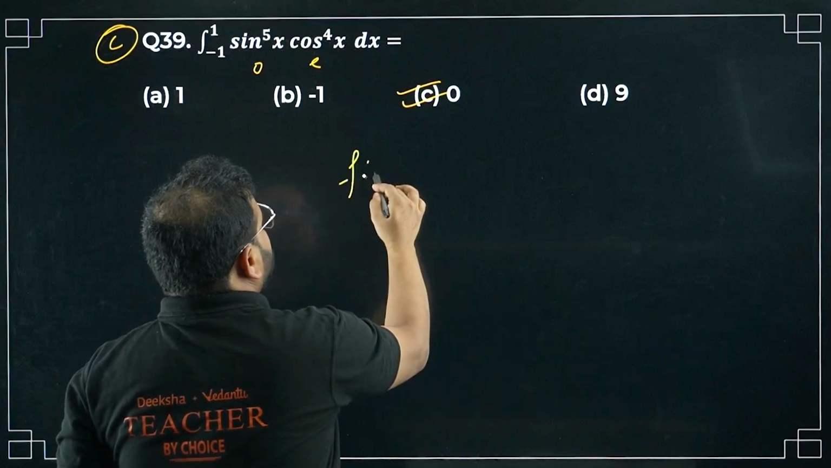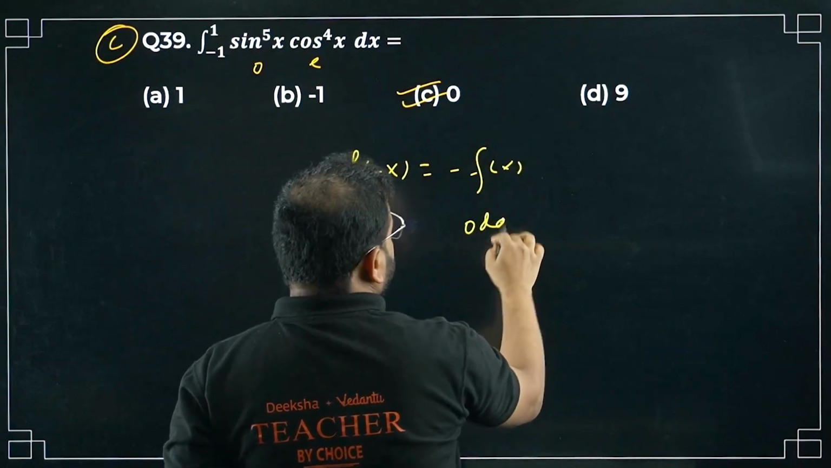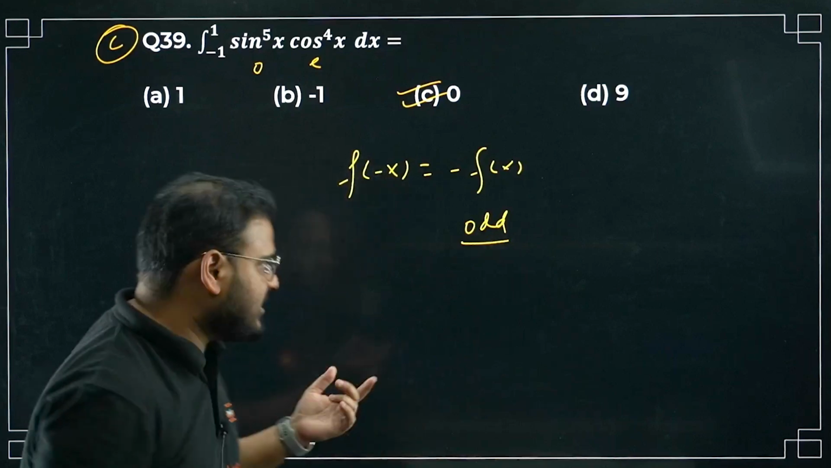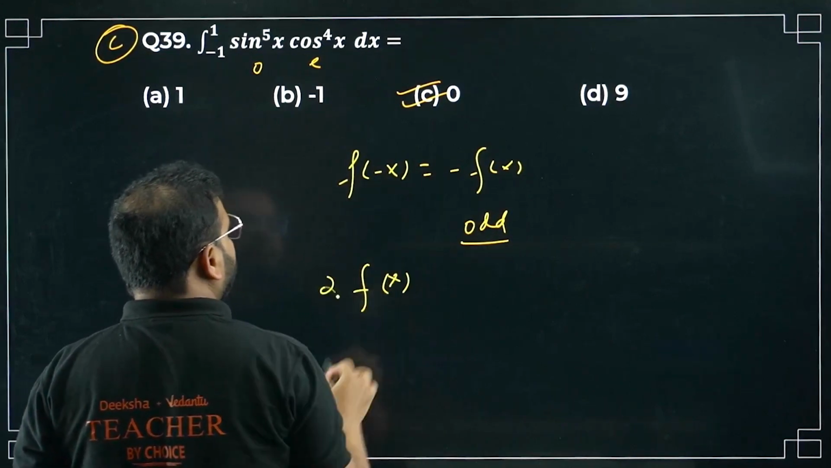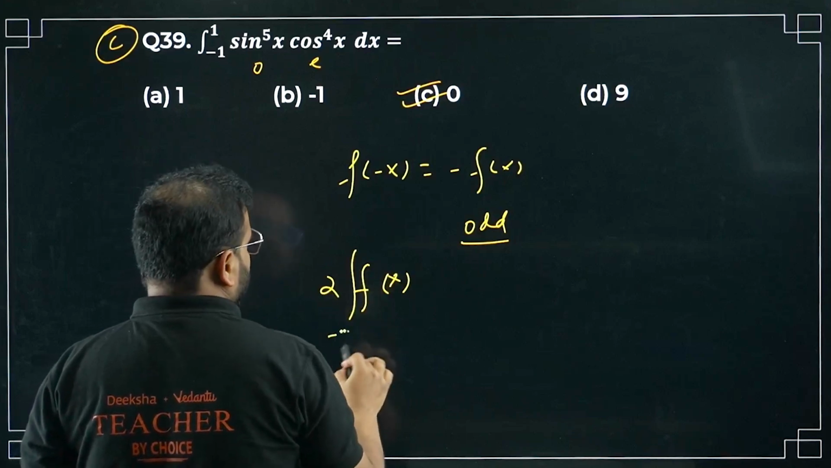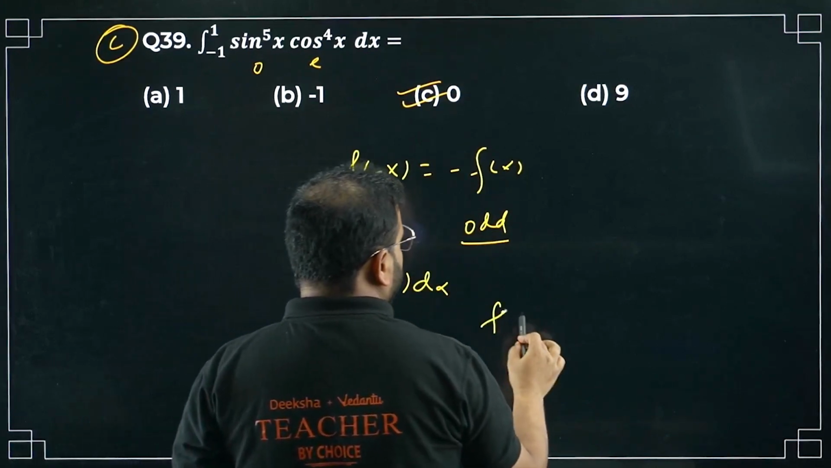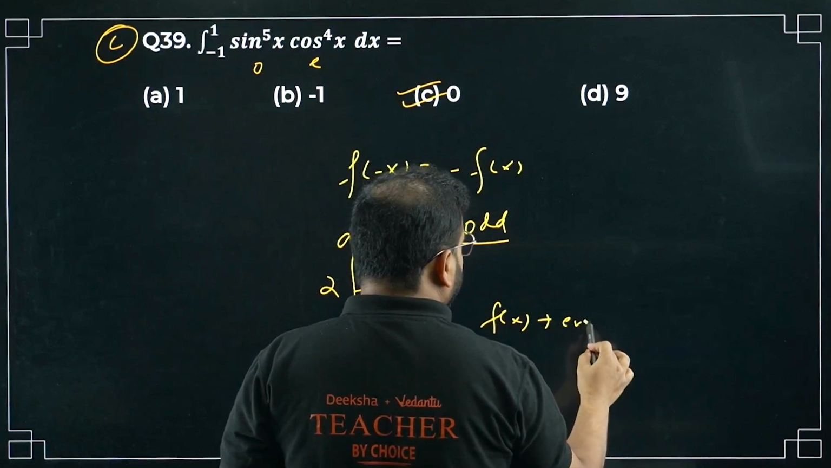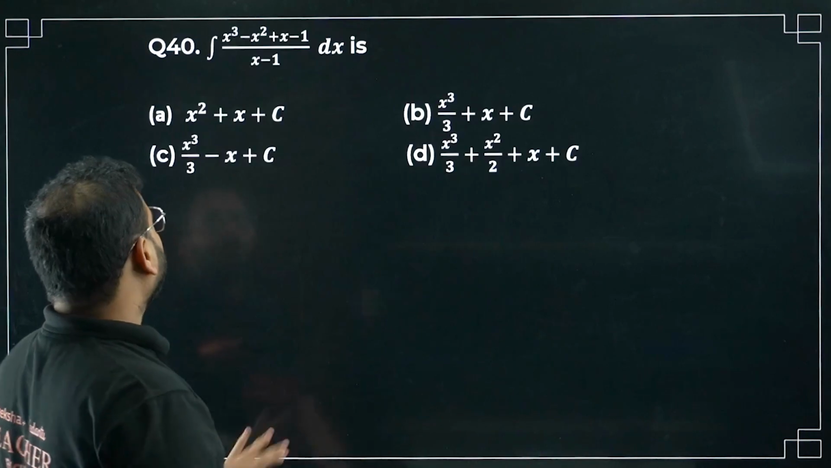Find here f of minus x. If it comes out to be minus f(x), it means odd. If it is even, the answer will be 2 times the same integral, 0 to a actually. There's a property: if f(x) is even, it will become 2 times integral of f(x) from 0 to a. Please check. Moving on to 40 now.